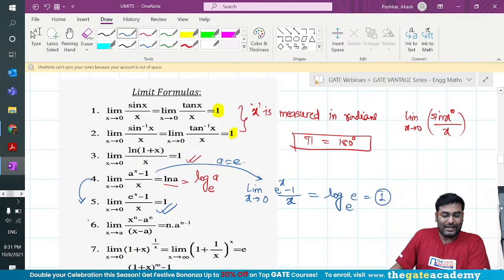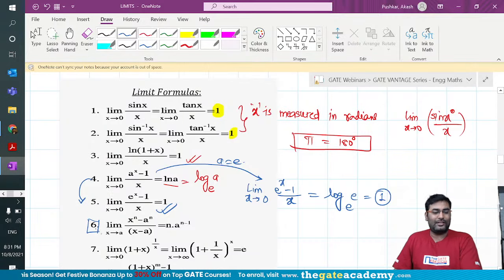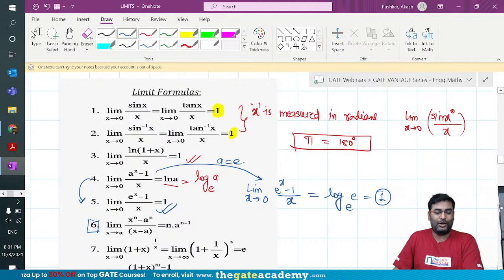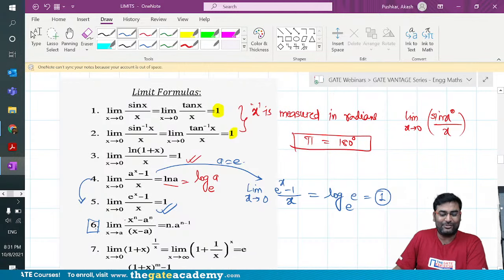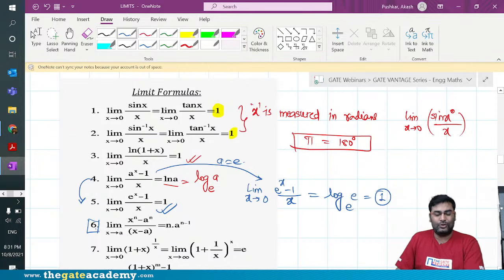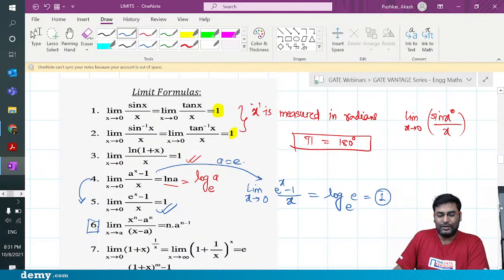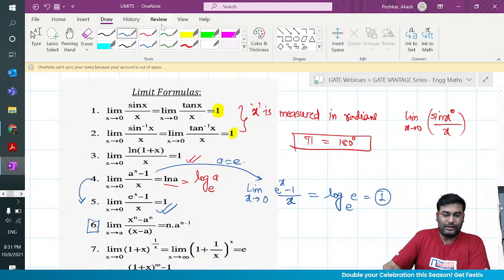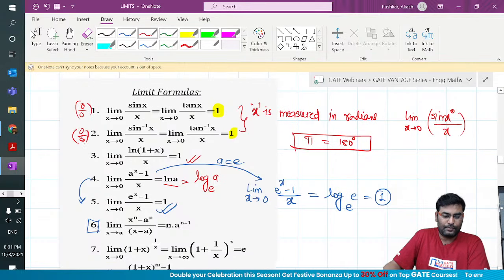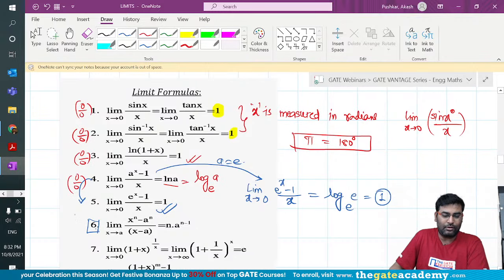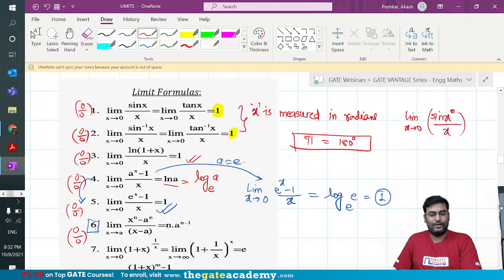You will not believe that GATE once asked this as a formula question. I think it was in the year 2008, if I recall correctly. Limit x tends to a of x to the power n minus a to the power n upon x minus a. If you see, all these are what form? All these are 0 by 0 form, right? If you put x equal to 0, you will see all of these form 0 by 0, isn't it?